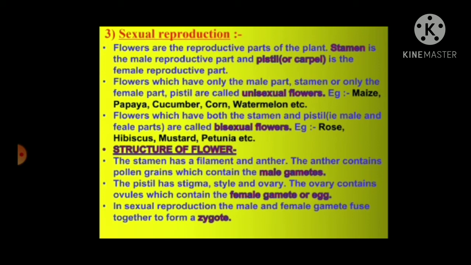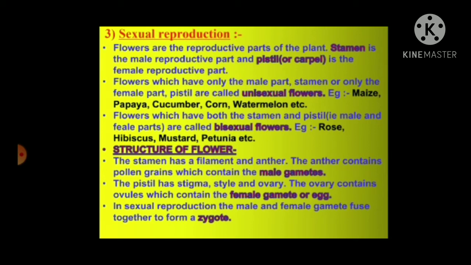Some of the examples are cucumber, corn, watermelon, etc. Whereas the flowers which have both stamen and the pistil, that is the male and the female reproductive parts, are known as bisexual flowers. For example, hibiscus, mustard, petunia, and the rose.